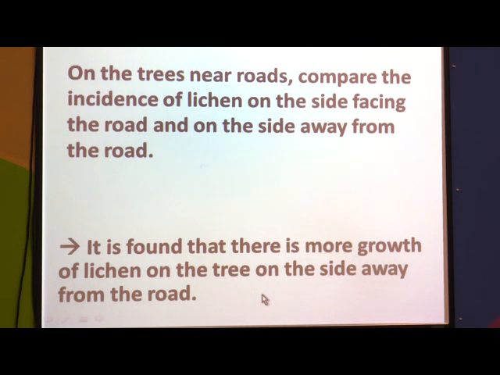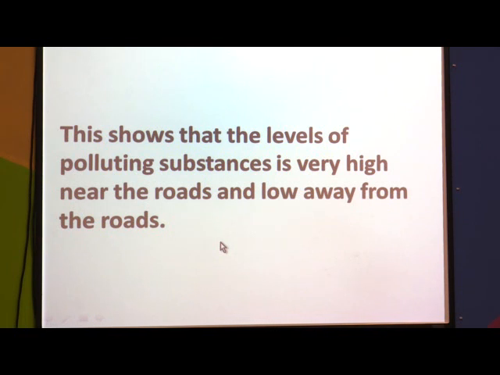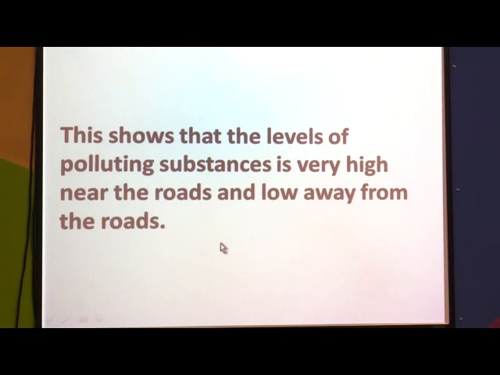So, lichens can grow more properly at those places. This shows that the levels of polluting substances are very high near the roads and low away from the roads. So, from your findings you will come to know this.